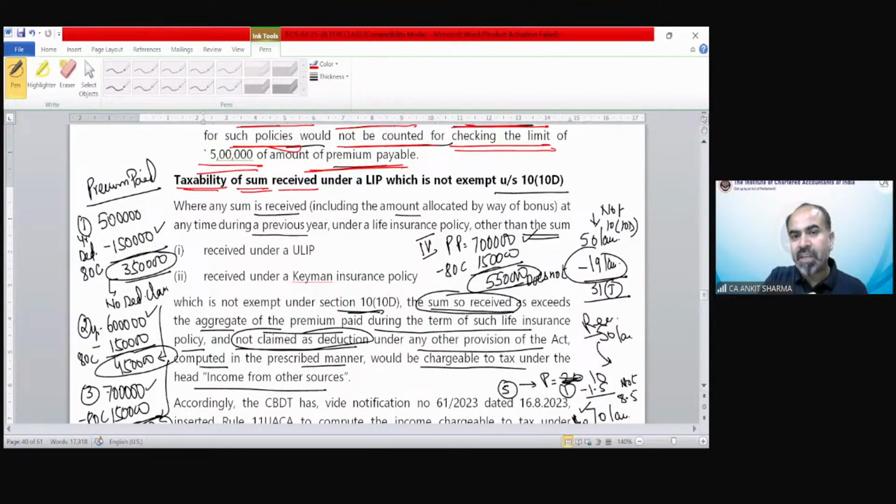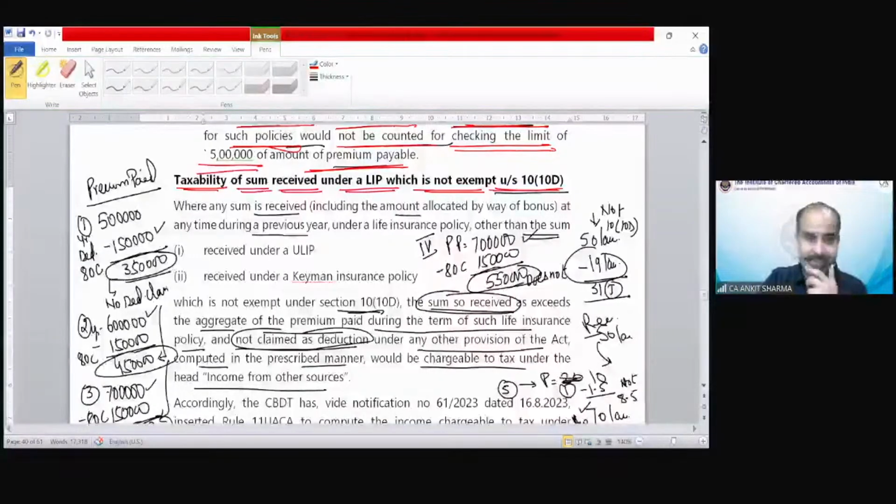Taxability of sum received under a life insurance policy which is not exempt under section 10(10D). If there is any policy which is exempted, then we do not need to apply this concept. But suppose there is any LIP which is not exempted, which is taxable, then this concept would be applicable to claim some benefit out of those policies.